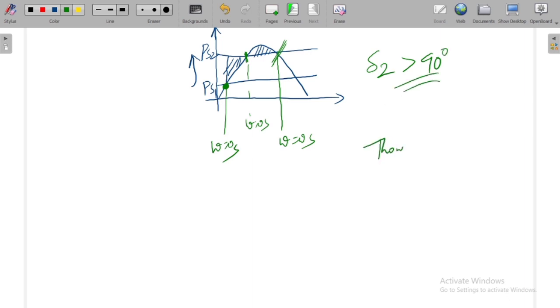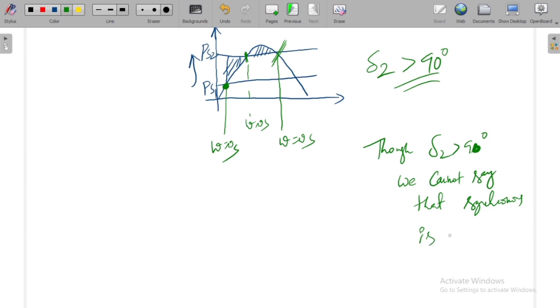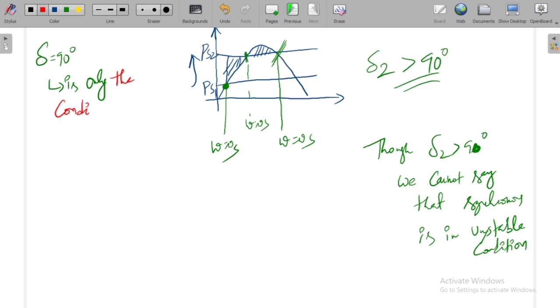Though delta 2 is greater than 90 degrees, we cannot say that the synchronous generator is in unstable condition, because delta equal to 90 degrees is only the condition for steady state stability,